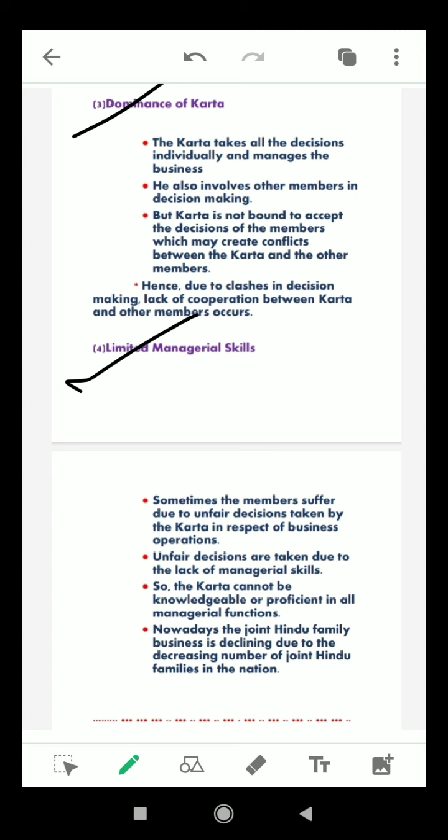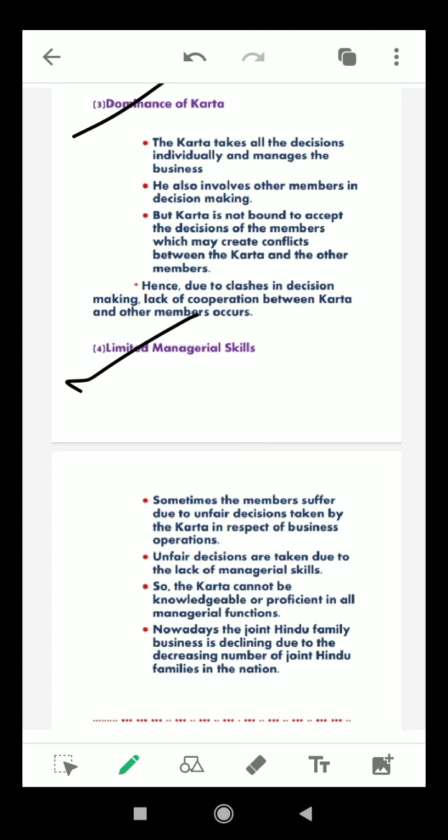Yes, no person is perfect. They have some weaknesses. Maybe the karta doesn't have the managerial skill, so he has taken the decision without the proper managerial skill, and because of this, the other family members are affected.